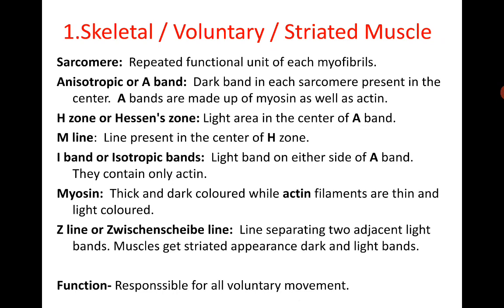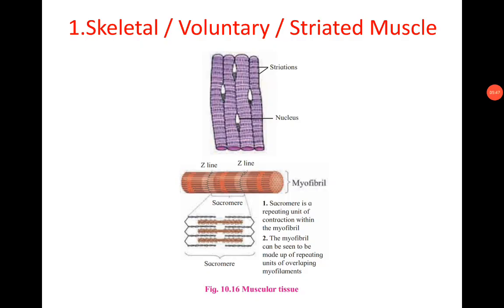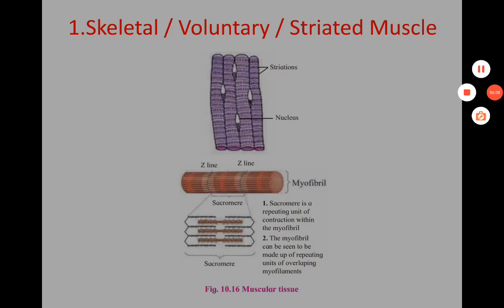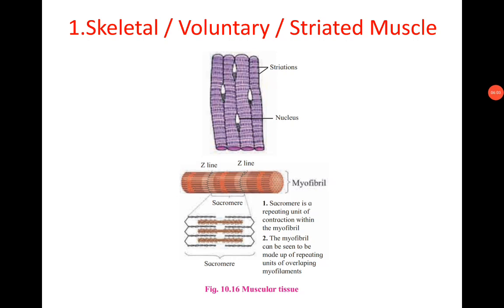Sarcomere. The repeated functional unit of each muscle is called a sarcomere. The functional unit of muscle is also called the myofibril. See the lowermost brown-colored figure. One sarcomere, how to see? These are microscopic structures. In this structure,